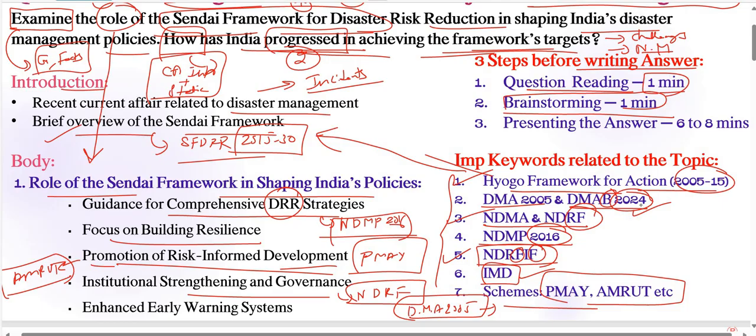So next, coming to enhanced early warning systems here. The Indian Meteorological Department has significantly improved its cyclone and flood warning systems, including reducing disaster mortality rates especially. Recently we have seen cyclones, Remal, or earlier we have seen Biparjoy, etc. So IMD has played a significant role here.